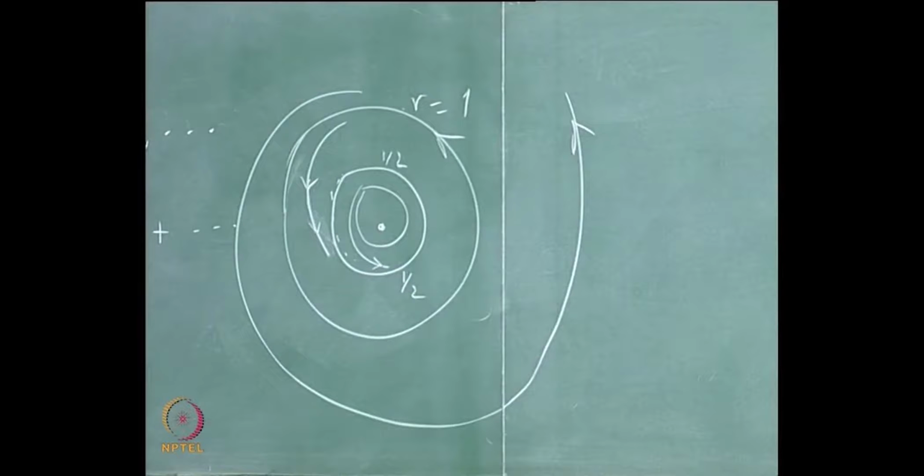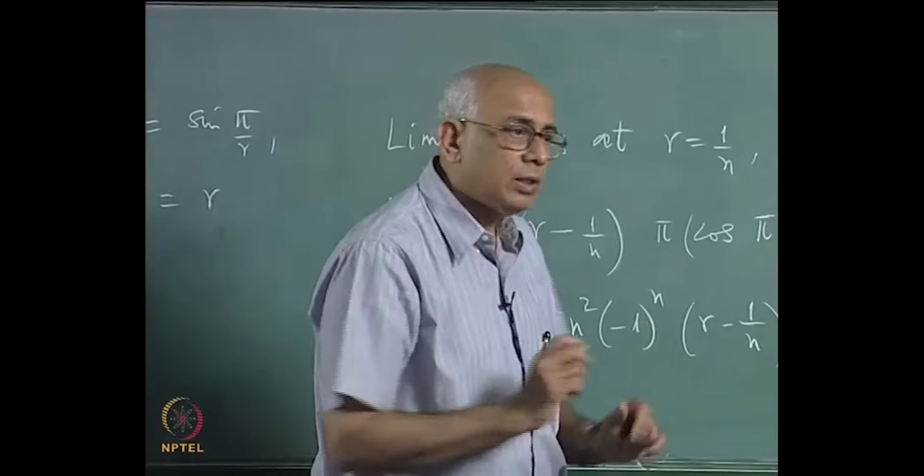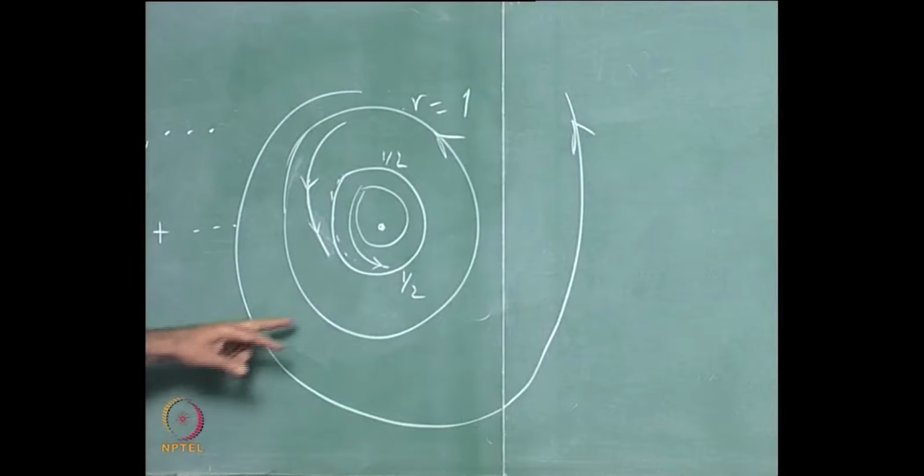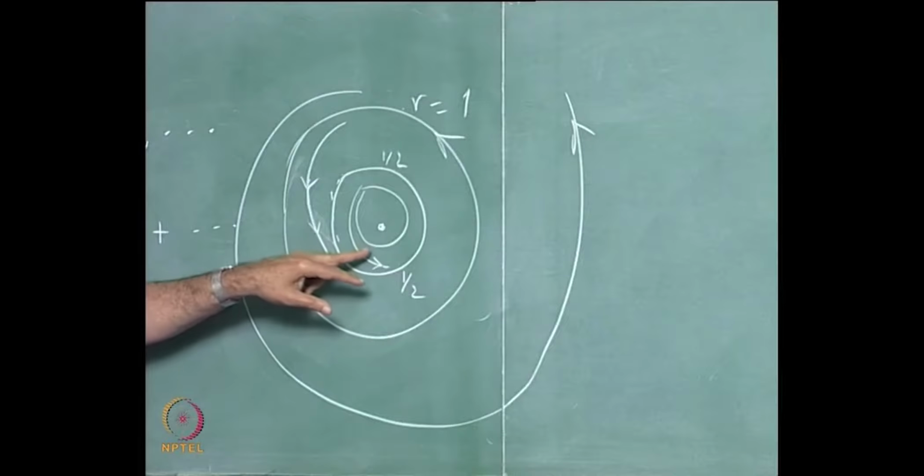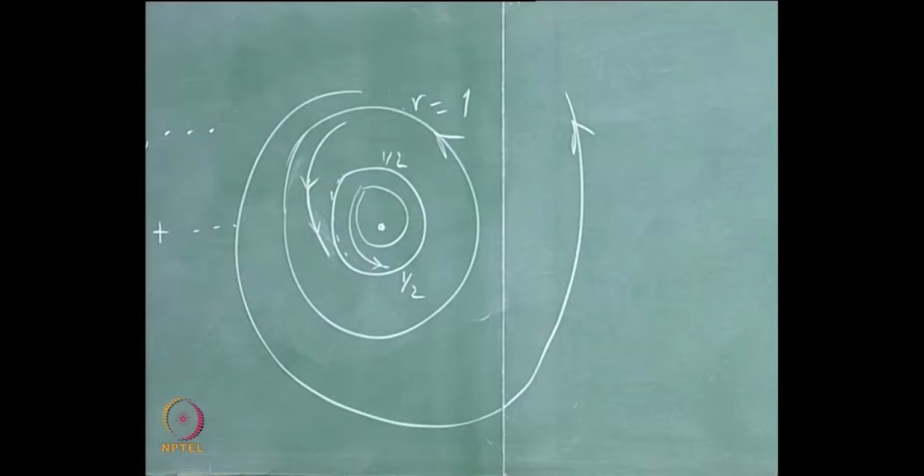So you have an infinite number of limit cycles nested within each other. The outermost one, r equal to 1, is unstable, the next one is stable, the one inside is unstable, and so on all the way. So that is a full phase portrait.